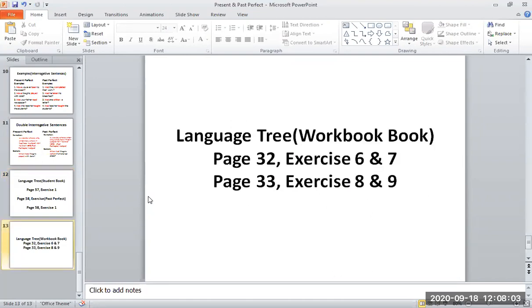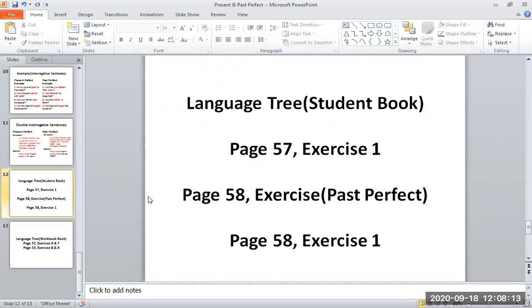Okay, today we also repeated present perfect tense and past perfect tense. And we did exercises from the workbook, page 32 and 33. These exercises were related to perfect tenses, simple present tense and simple past tense, and also both tenses, present perfect and past perfect, simple past and simple present. ठीक है? It was an amalgamation of all these sentences.